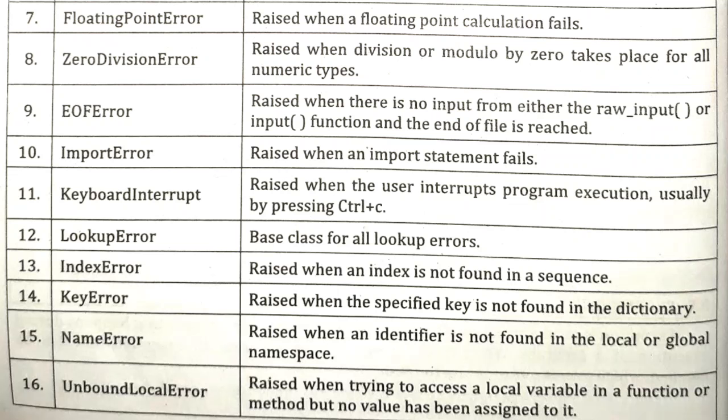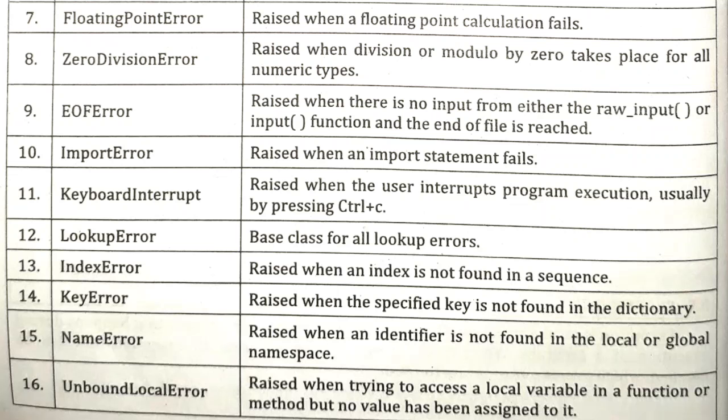So if we are pressing Control C from the keyboard, then because of the keyboard key, this particular type of error occurs, and this is why it is named keyboard interrupt. Through the keyboard we are interrupting the normal execution. Then we have lookup error.